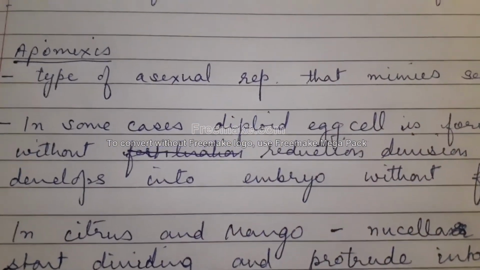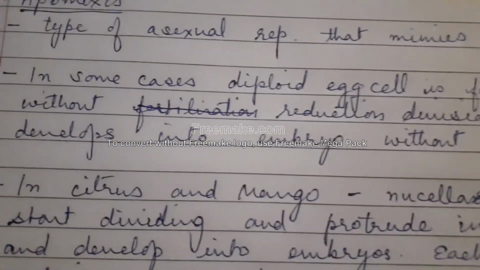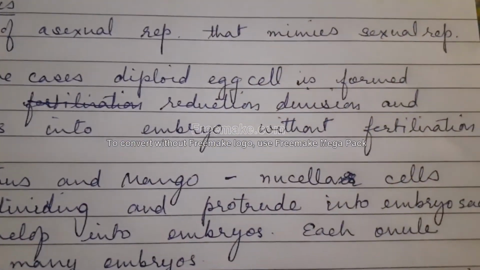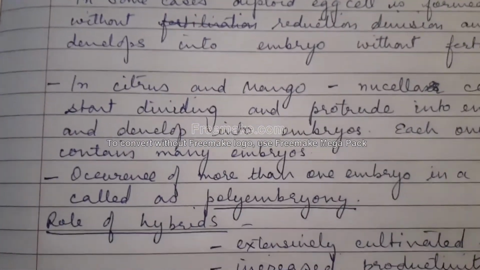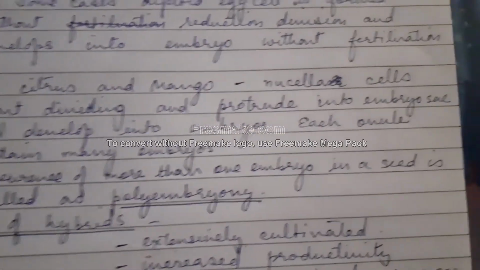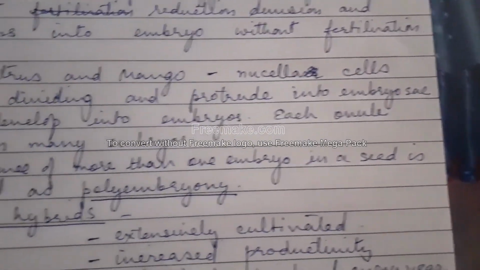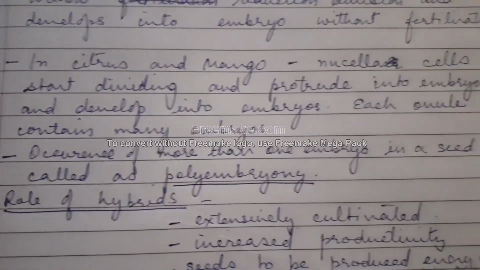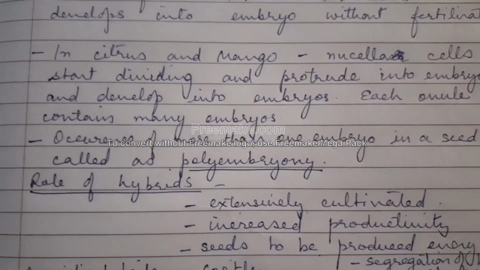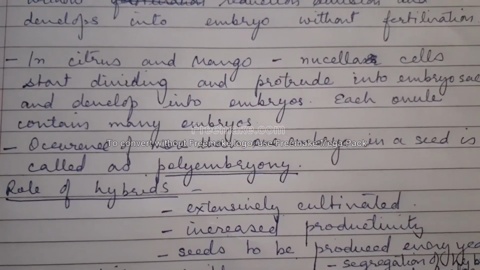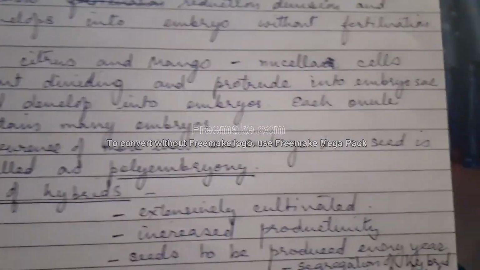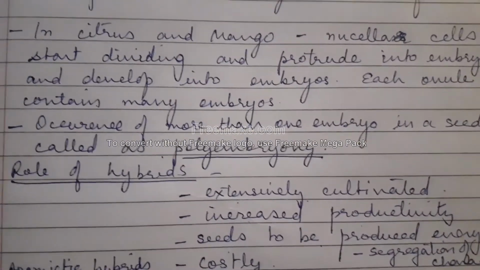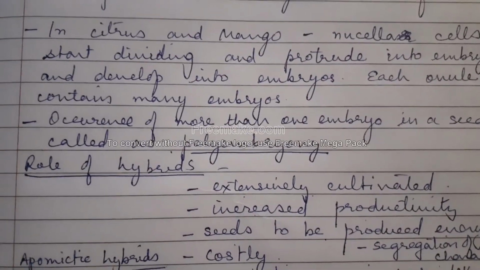Now in some cases the diploid egg cell is formed without reduction division and develops into an embryo without fertilization, like in citrus and mango. Here the nucellar cells start dividing and protrude into the embryo sac and develop into embryos, and each ovule contains many embryos, and the occurrence of more than one embryo in a seed is called polyembryony.